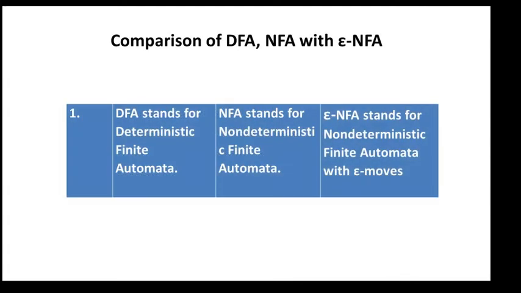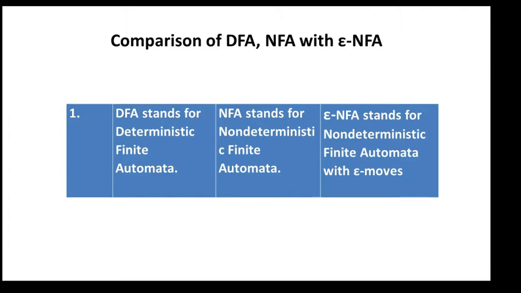Hello everyone. In this session, we are going to discuss the comparison of NFA, DFA, and epsilon NFA. In the previous session, we already discussed finite automata. There are three types of automata: DFA, NFA, and epsilon NFA. DFA is deterministic finite automata. NFA is non-deterministic finite automata. Epsilon NFA is non-deterministic finite automata with epsilon moves.